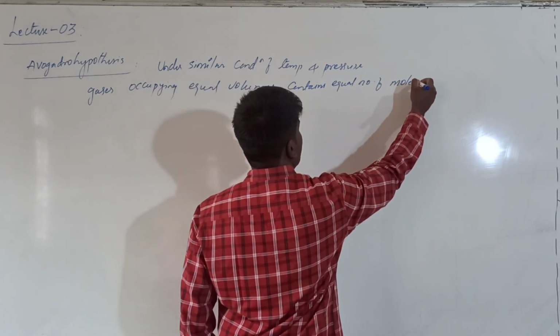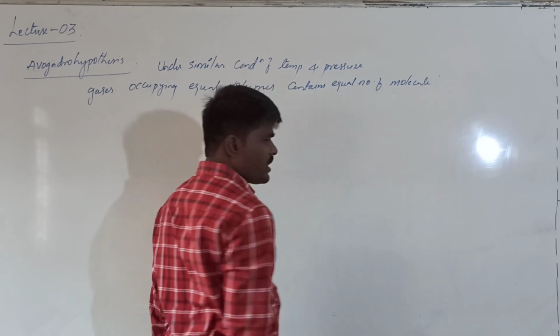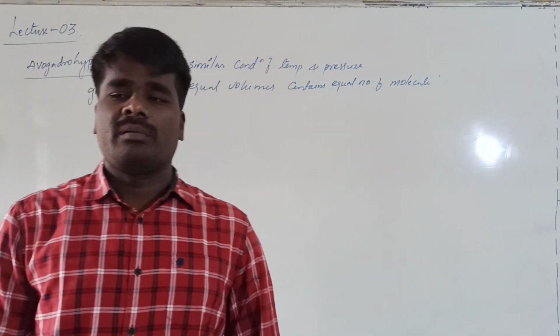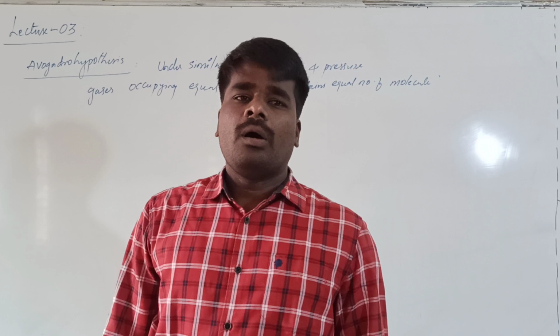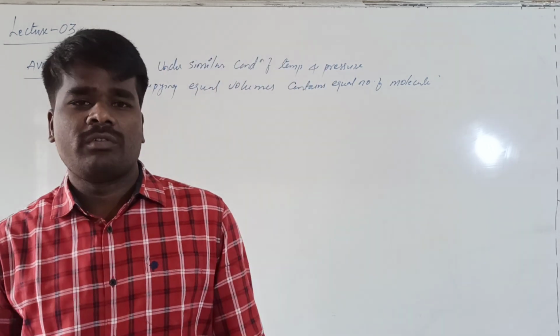This we call Avogadro hypothesis. Under similar conditions of temperature and pressure being constant, all the gases that are occupying equal volume will contain equal